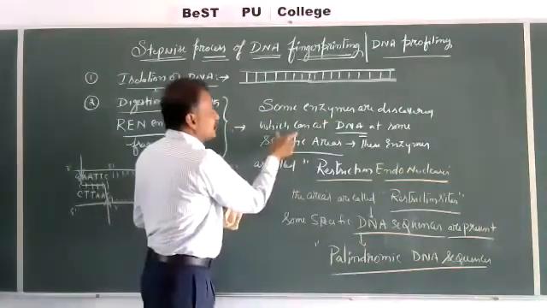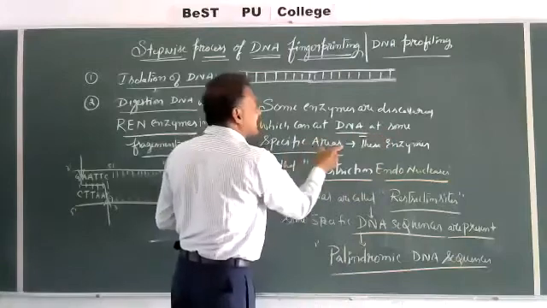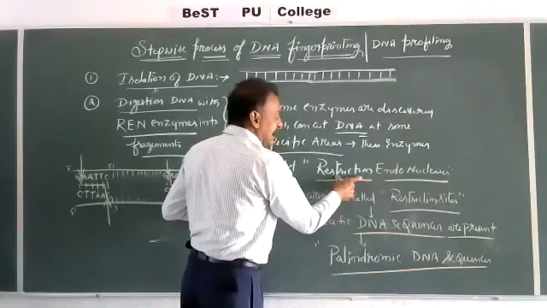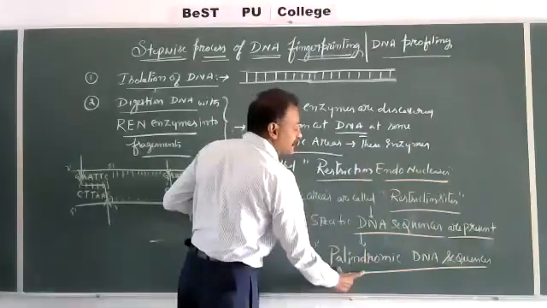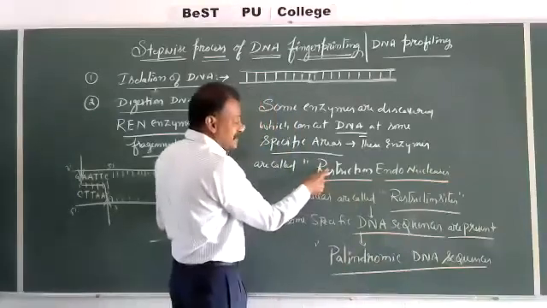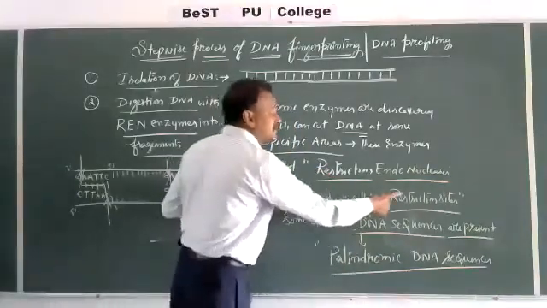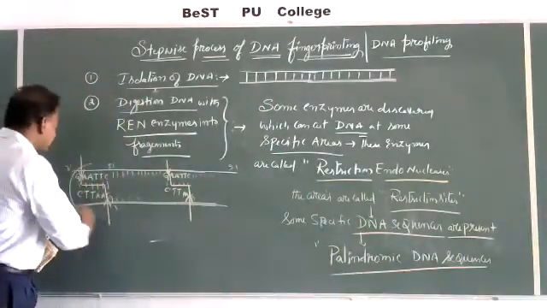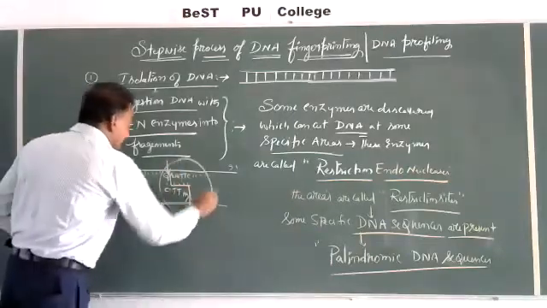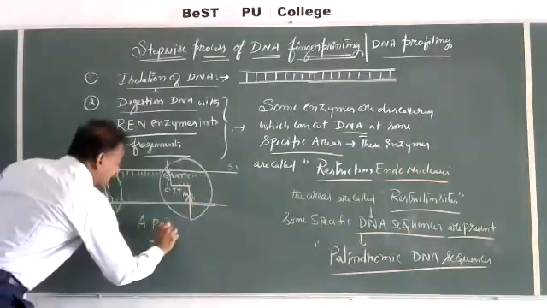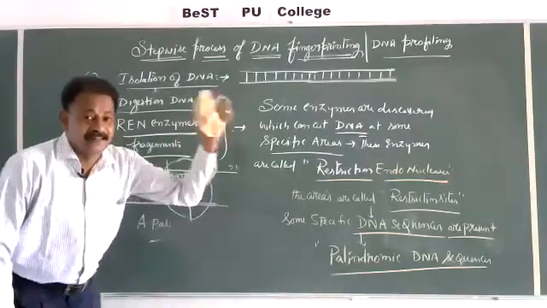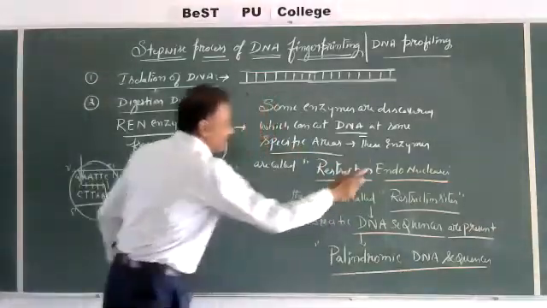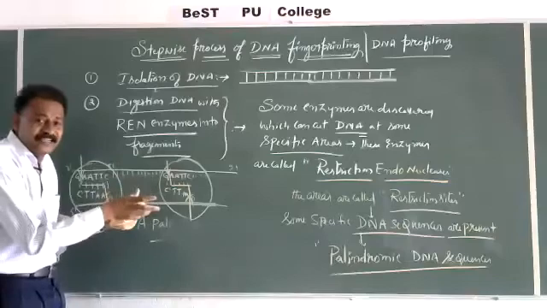Some enzymes are discovered which can cut DNA at some specific areas. Those enzymes are called restriction endonucleases, and those areas are called palindromic DNA sequences. In general, the action of the restriction enzyme is at this area, so they are called restriction sites. And what is a palindromic sequence? A palindromic sequence is the recognition sequence for a specific restriction endonuclease enzyme, another name. So every restriction endonuclease will have its own specific palindromic sequence.